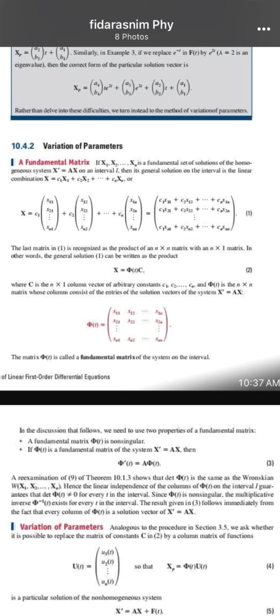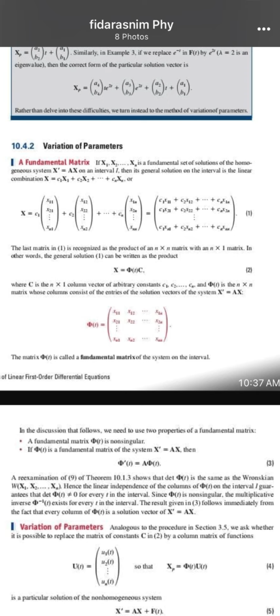Φ(t) = the matrix with rows (x11, x12, etc., x1n), (x21, x22, etc., x2n), etc., (xn1, xn2, etc., xnn). The matrix Φ(t) is called the fundamental matrix of the system on the interval. In the discussion that follows, we need to use the properties of the fundamental matrix.